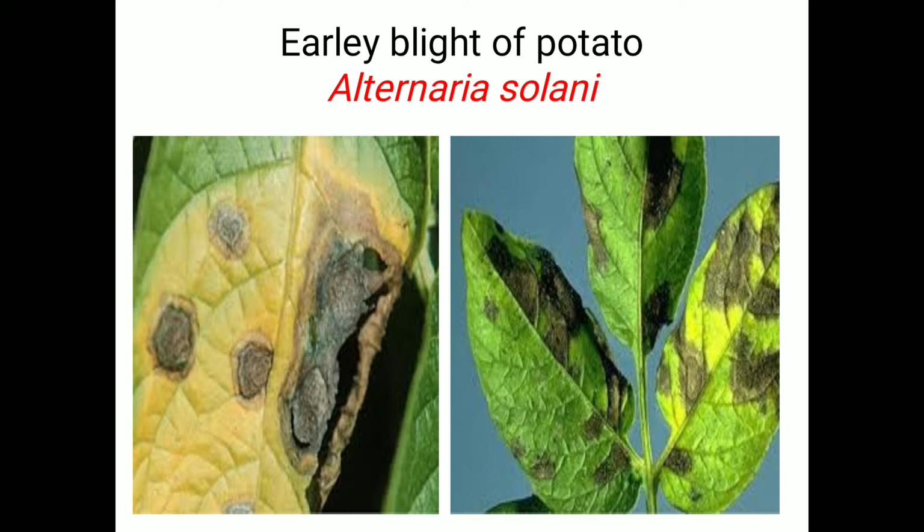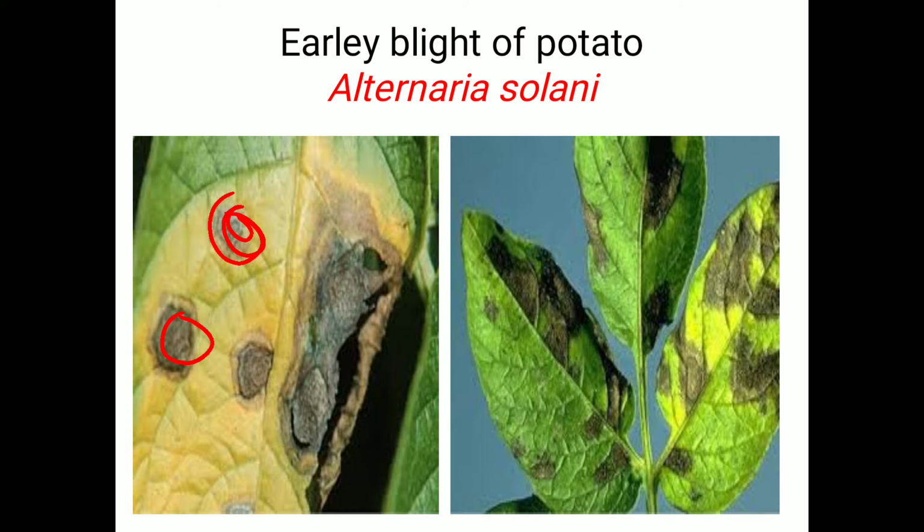organism Alternaria solani. Regarding the characteristics of early blight of potato, small brown to dark spots, circular or angular shaped, appear on the leaves with concentric rings. Here certain brown to blackish rings are observed on the leaves.